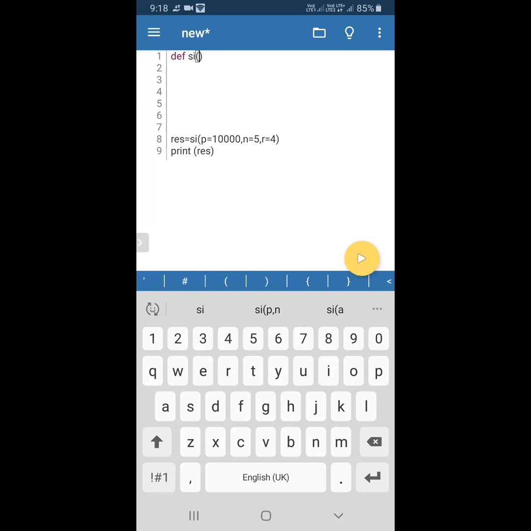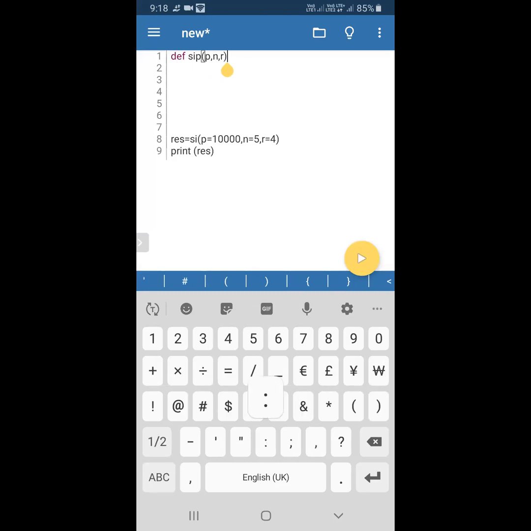Here, please listen very carefully. Here you can see I'm giving P comma N comma R as the parameters, so I'm calling the function with variable values.